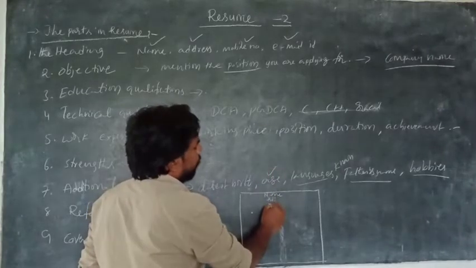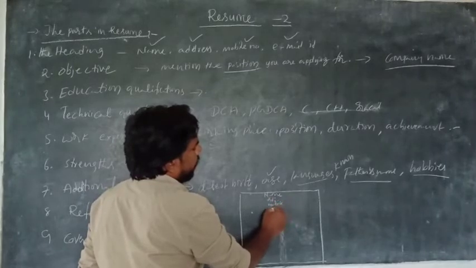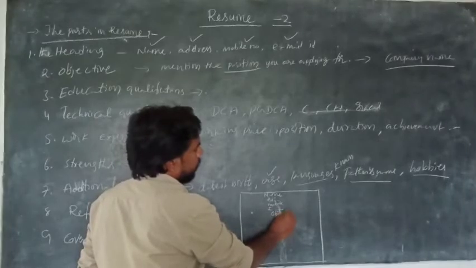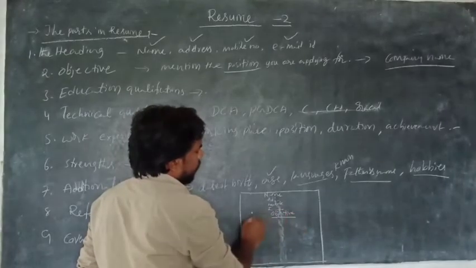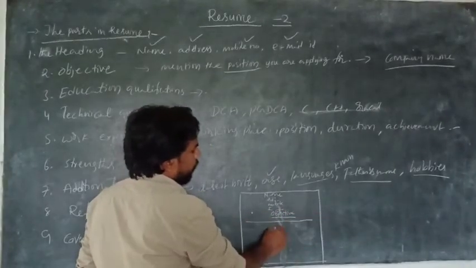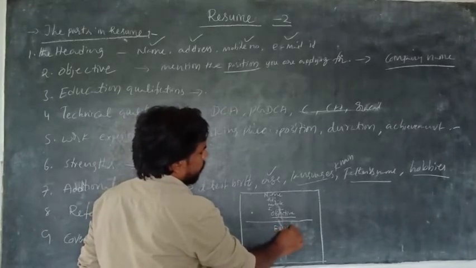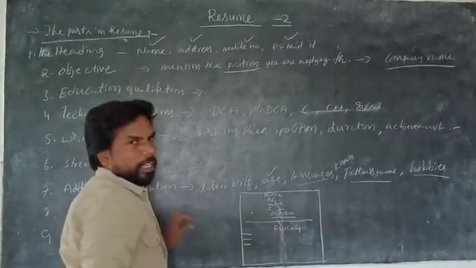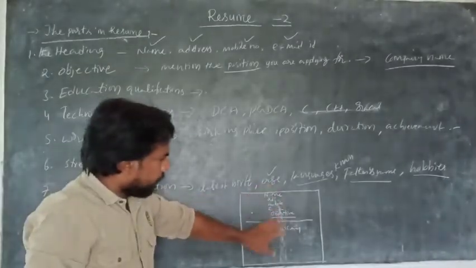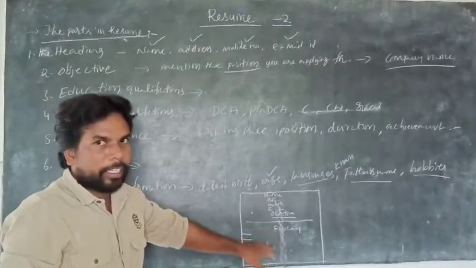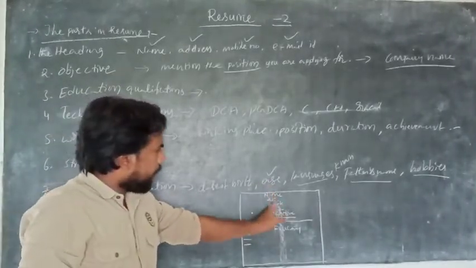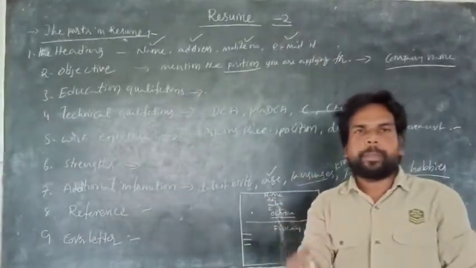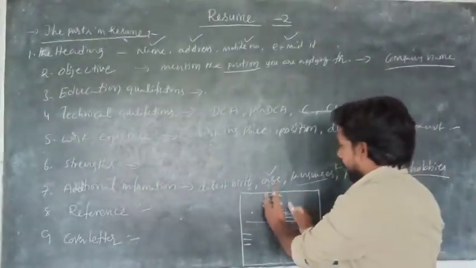Write mobile number and email ID. Then objective. Put heading objective. Write the objective here. Next one is educational qualification. Write here. And technical qualification. You have to write. I didn't write clearly, but you have to write in the middle of the page. Every heading, every part should be in the middle of the page.